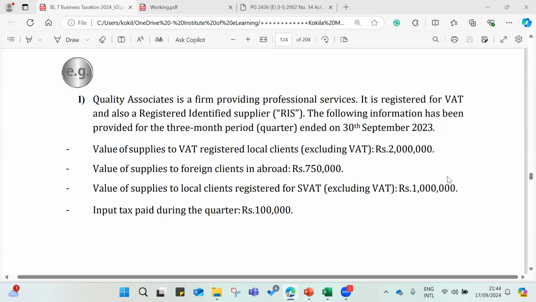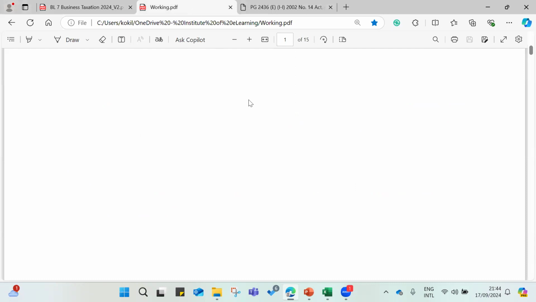Today I'm going to discuss another important question, value added tax with SVATs. I will discuss two questions on this, right? Since it involves SVAT, let me introduce a little bit on the SVAT system and then I will move to these questions. So, why SVAT came about, let me introduce that first of all.